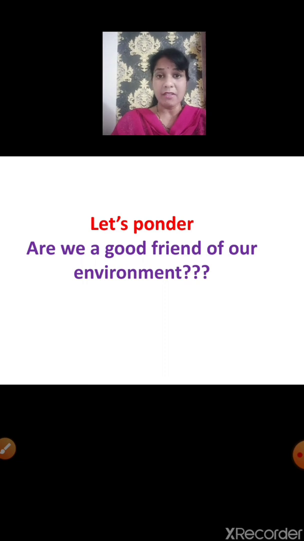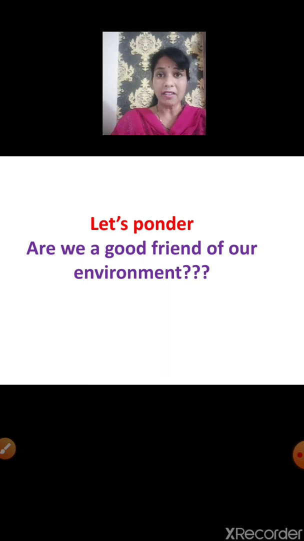We get food from our environment. We get water from our environment. We get air from our environment. Yes or no? So many things we get from our environment. But do we give anything to our environment? No, because we cut down the trees, we destroy the forest, we harm animals, we waste food, we waste water, we pollute the air.